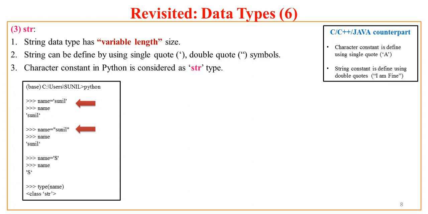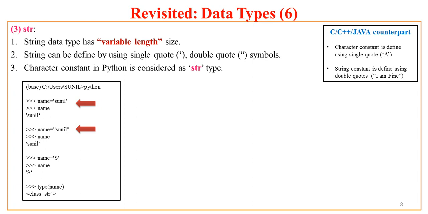Now Python returns me again a string in single quotes. So whether I have specified my string in single quotes or double quotes, the output given by Python is always a string in single quotes.